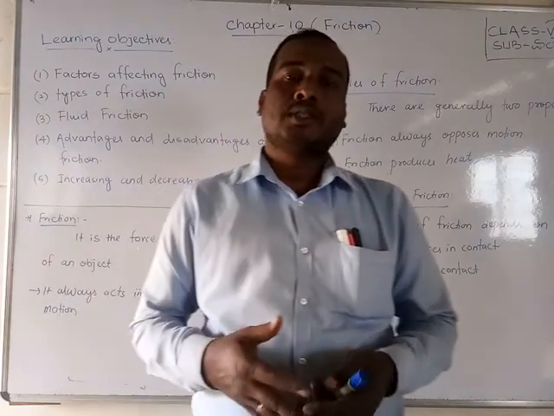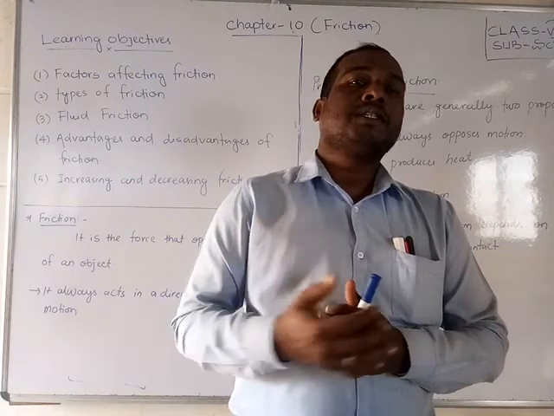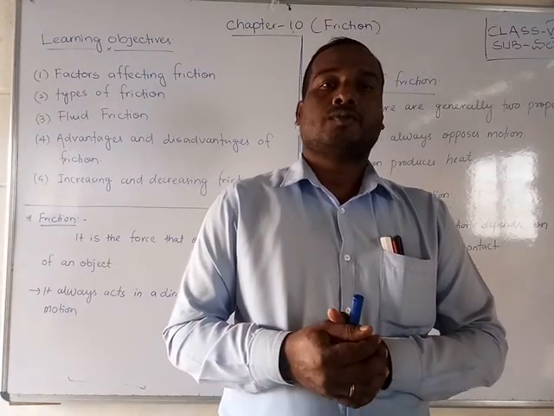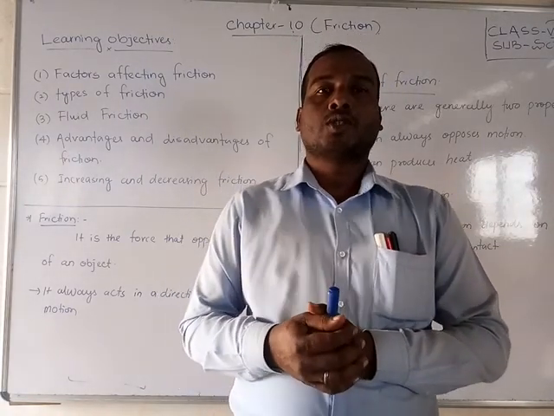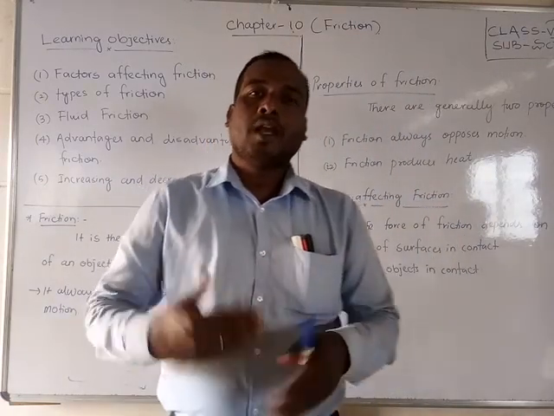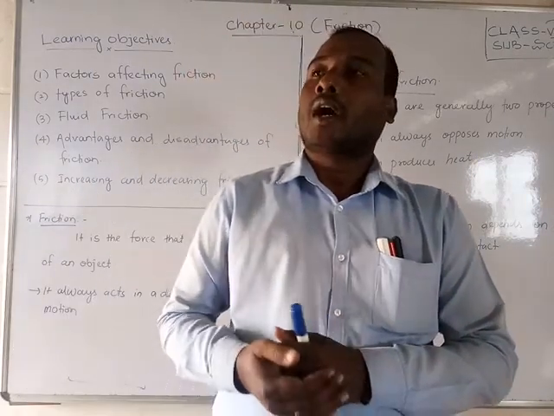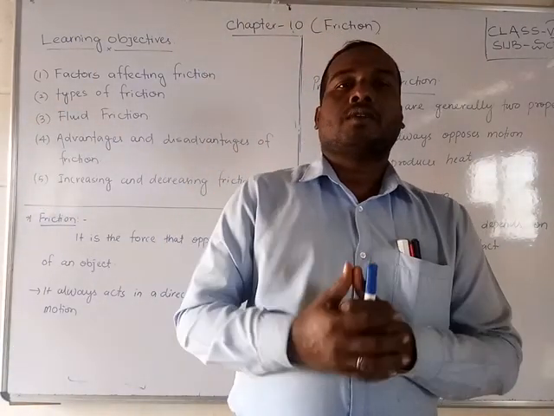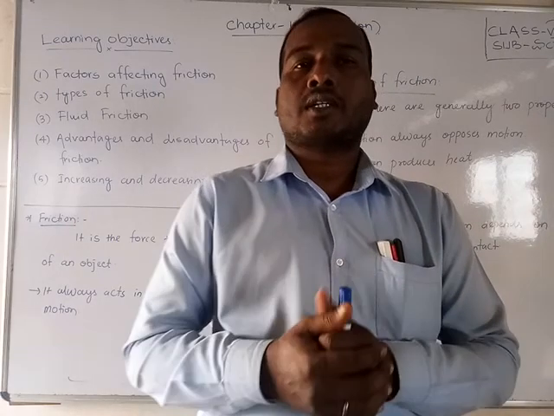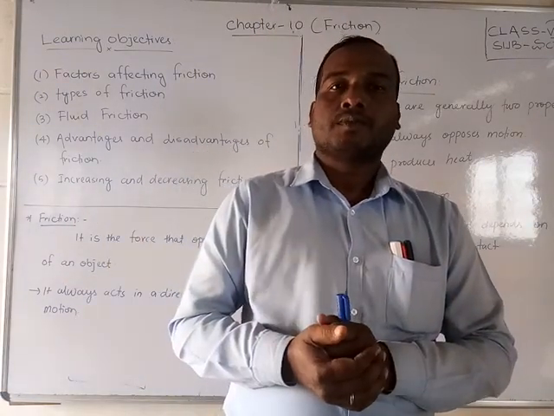So students, what do we mean by friction? Friction means it opposes the motion of objects. If an object is moving, it will oppose that motion. That is called friction. While driving a car or bike, when we press the brake, it stops.